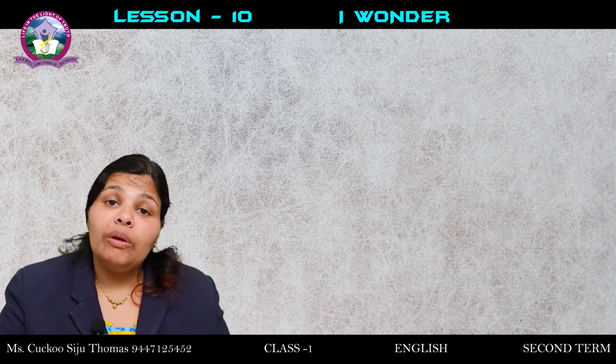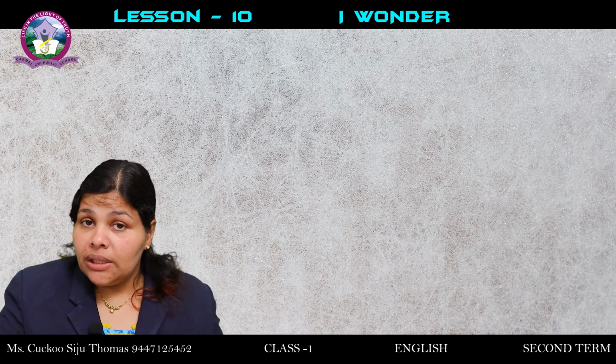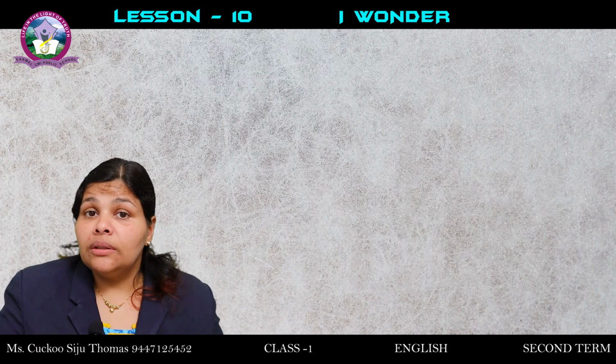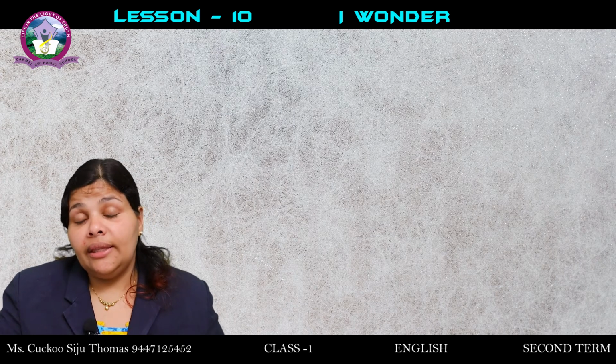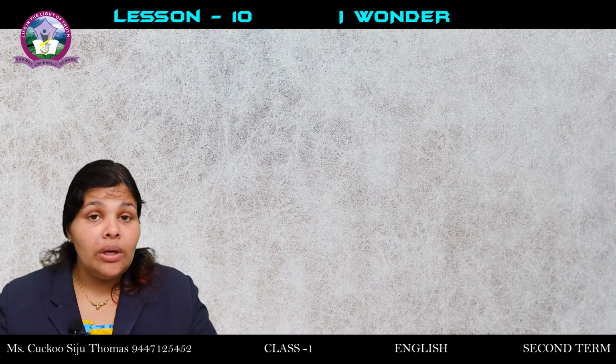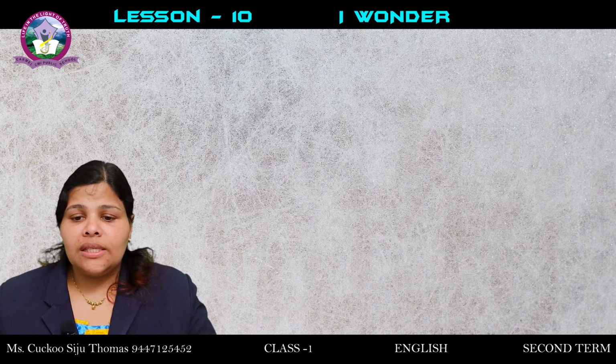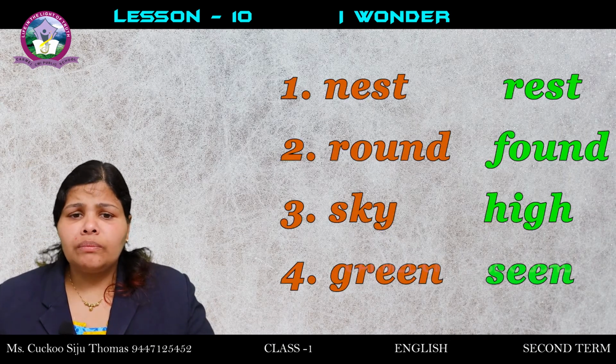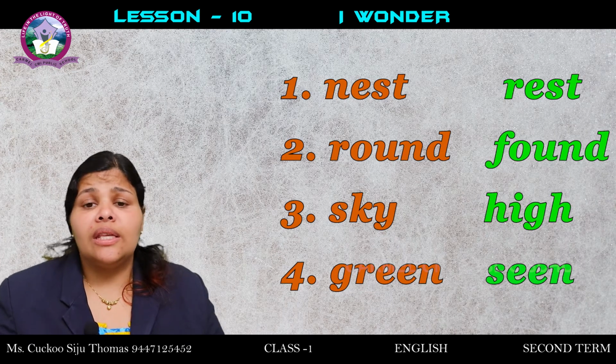What do you mean by rhyming word? Rhyming word means the word that sounds the same at the end, the same sound is heard. Let's see. Nest. What is the same word that is in the text?